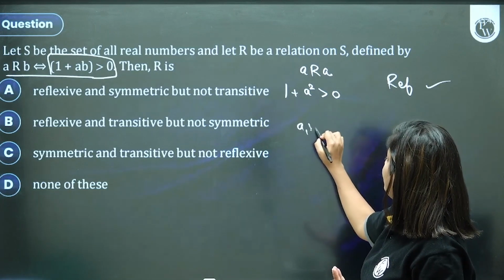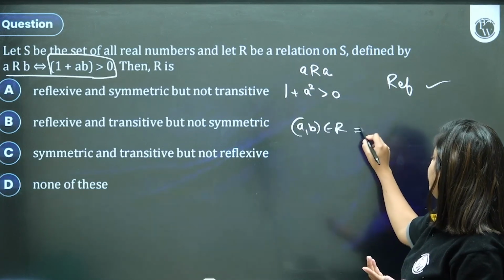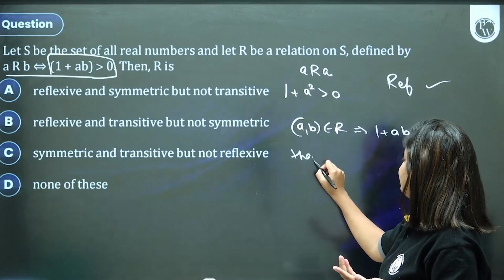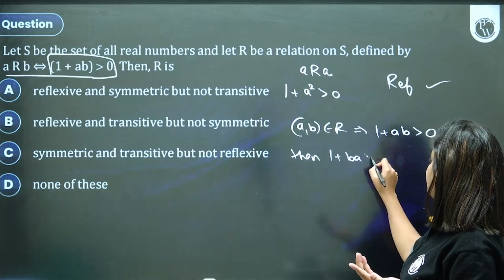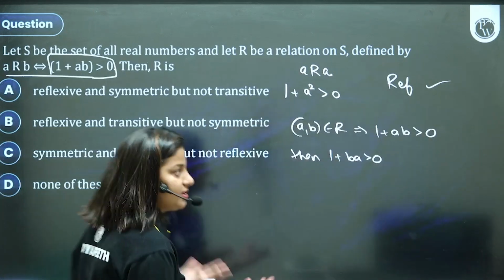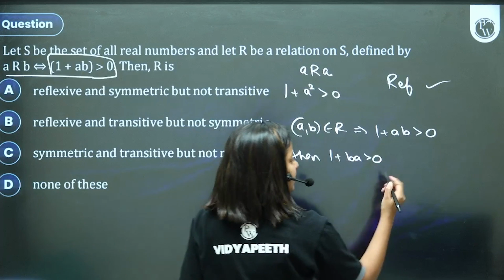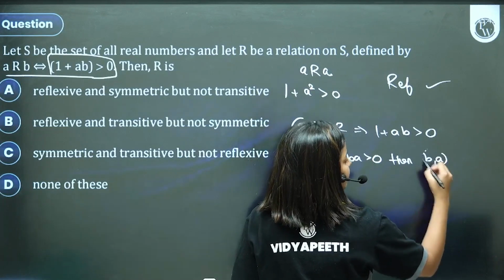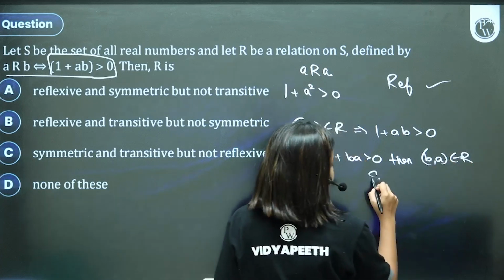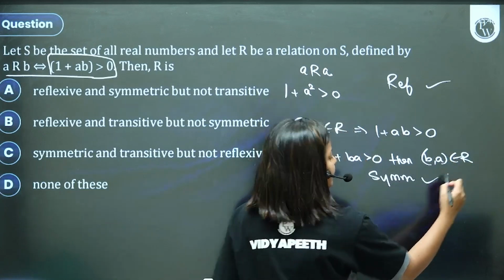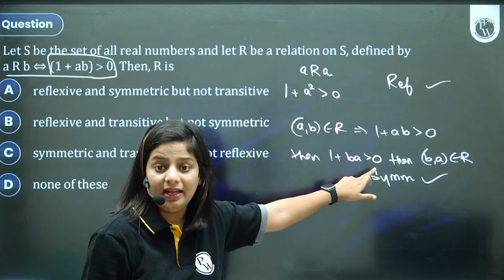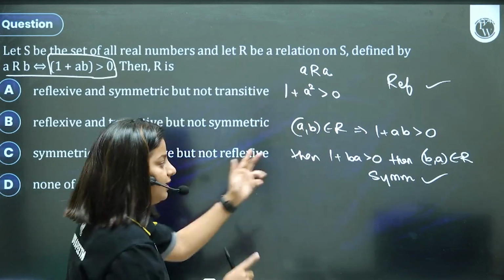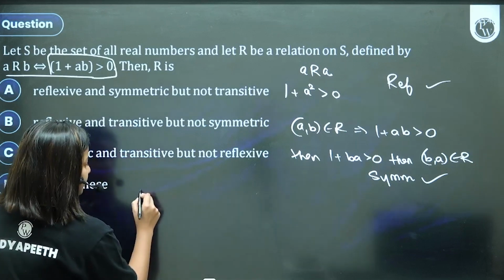If A comma B belongs to relation, it implies 1 plus AB is greater than 0. Then can I say that 1 plus BA is also greater than 0? I can say that. What is the difference? If 1 plus BA is greater than 0, then I can as well say B comma A belongs to relation set. So it is going to be symmetric. Guys, did you notice that for proving something, I have used general things, not a specific example. General. Let's check the transitivity.